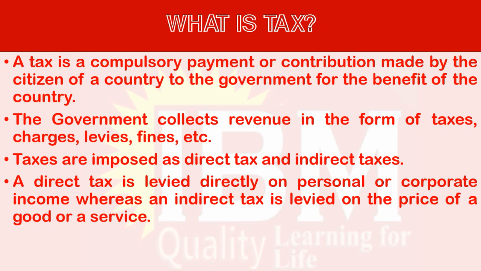But indirect tax is not on the income or profit but on the goods. For example, if I have a certain quantity of goods and the government imposes a tax on that, but I am not ready to pay the tax, I will sell the goods to another person and I will charge the price and tax from that person, and I will pay to the government. So I am paying the tax but not from my money, I am charging from somebody else. So the tax burden is shifted to somebody else. So it's not a direct tax on me. Therefore, indirect taxes are charged on the price of goods or services.